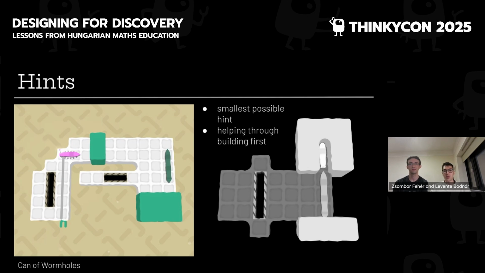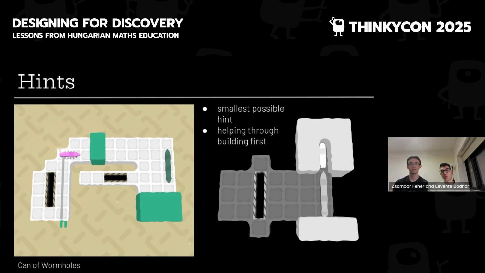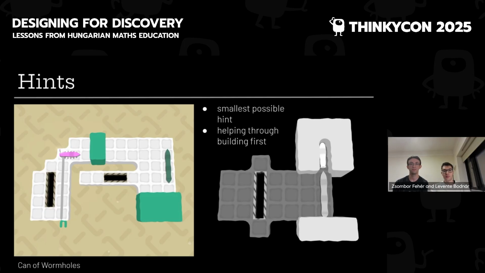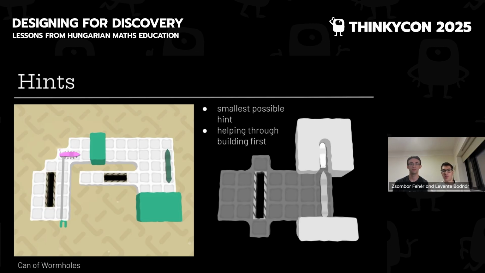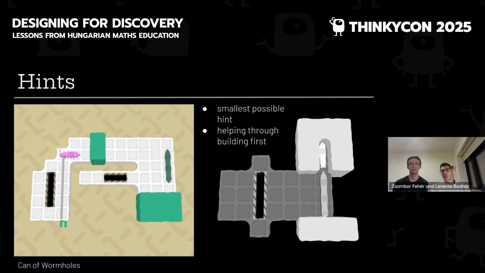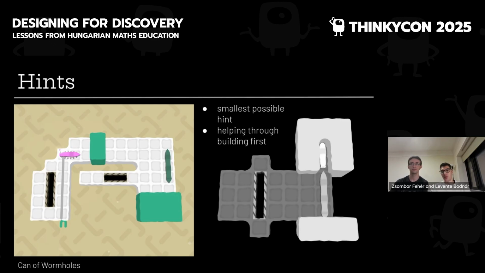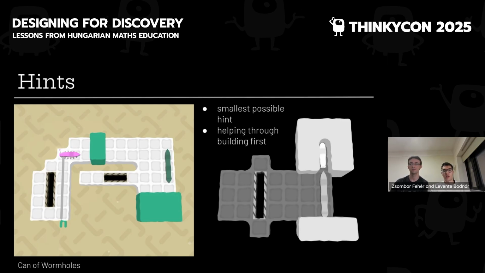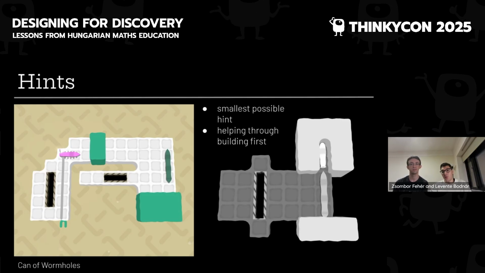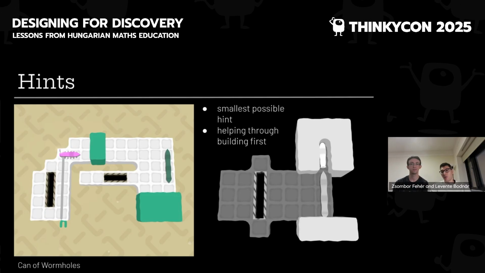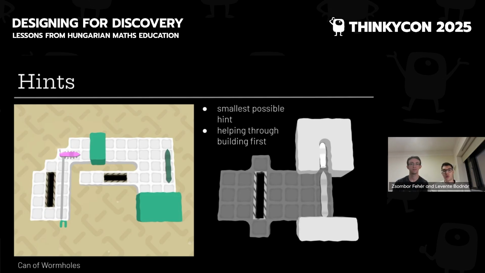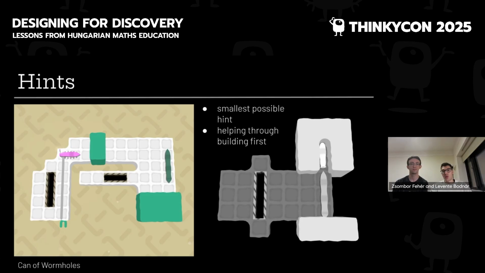So these are two important concepts to keep in mind if you want to copy this kind of hint system in your game. Also, this wormholes example, I'm not sure if it's the smallest possible hint. It's very forcing. You literally can't avoid doing the trick. And maybe that's fine. Maybe people who clicked on the hint already gave up and just wanted to be told the solution. This often happens in the Pósa camps too.